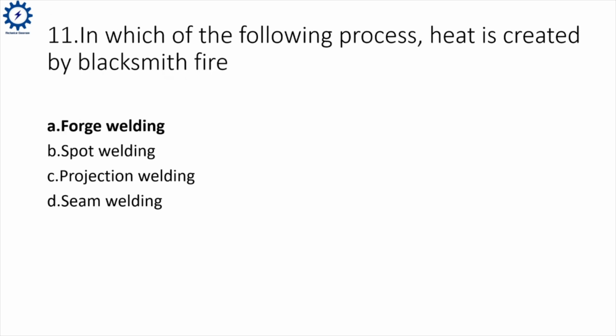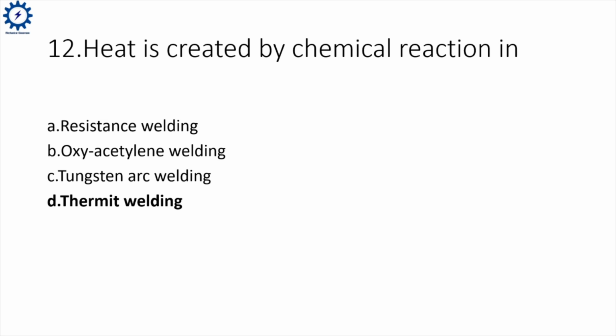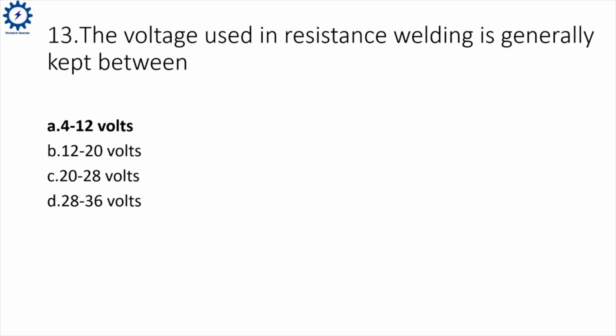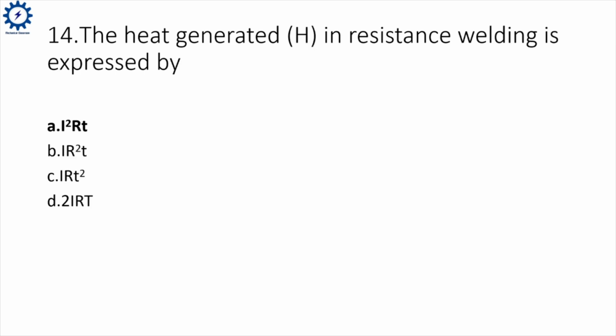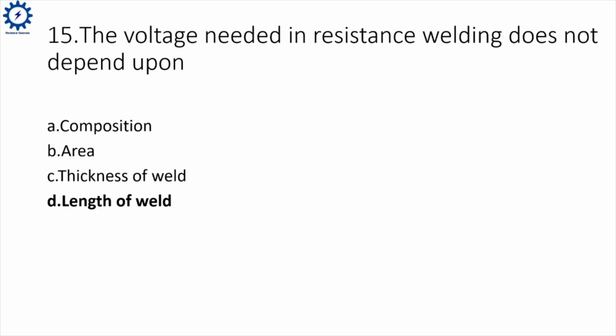In which of the following process heat is created by blacksmith fire? Forge welding. Heat is created by chemical reaction in thermite welding. The voltage used in resistance welding is generally kept between 4 to 12 volts. The heat generated H in resistance welding is expressed by I square RT. The voltage needed in resistance welding does not depend upon length of weld.